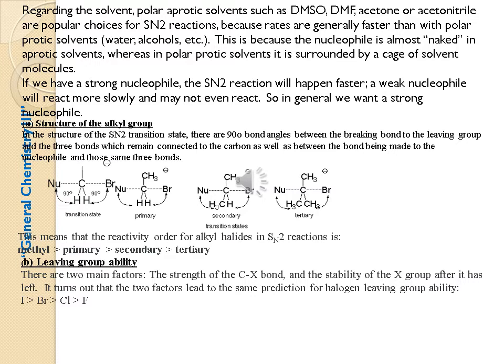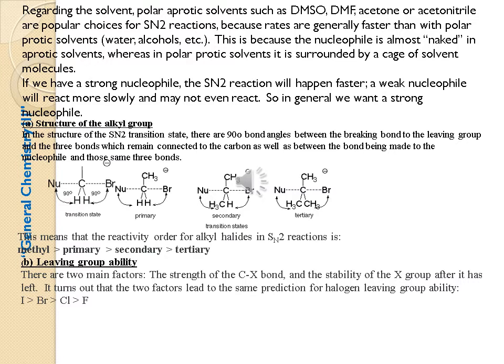This is because the nucleophile is most naked in the aprotic solvent, whereas in a protic solvent it is surrounded by a cage of solvent molecules. In SN2, a strong nucleophile reacts faster. A weak nucleophile will react more slowly, and may not even react.